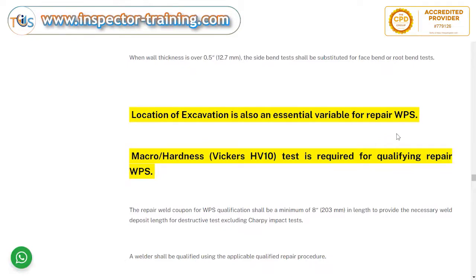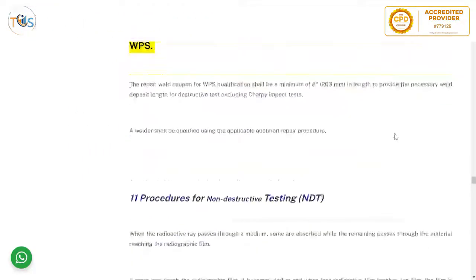Macro hardness, because HV10 test is required for qualifying repair WPS, and because of heated welding and removing and welding again, the HAZ region might increase considerably. So that's important that we check that the hardness is within acceptable limits, especially of the HAZ or heat affected zone.